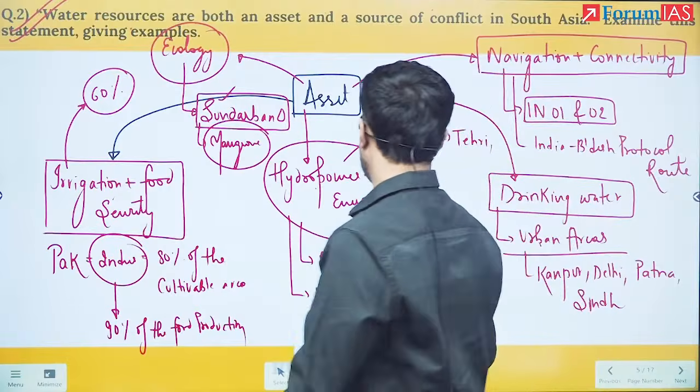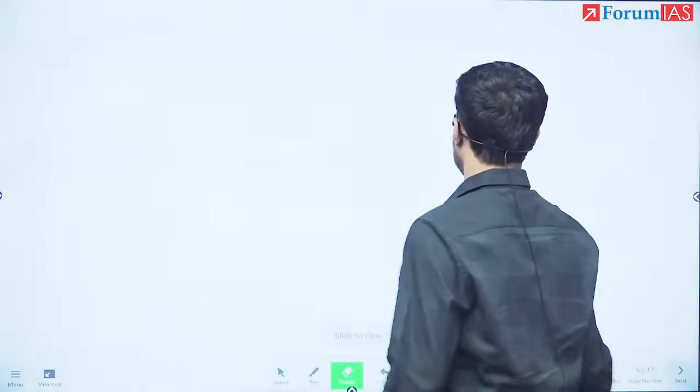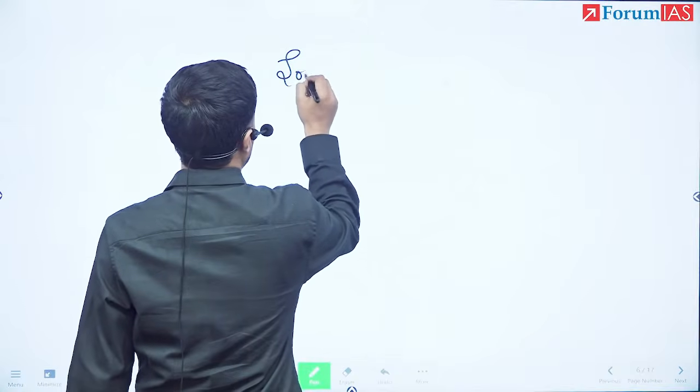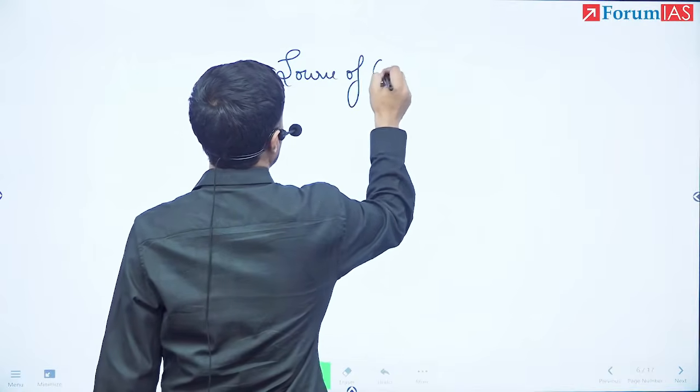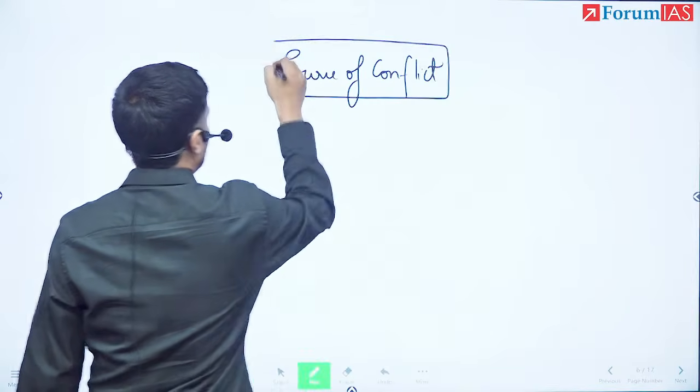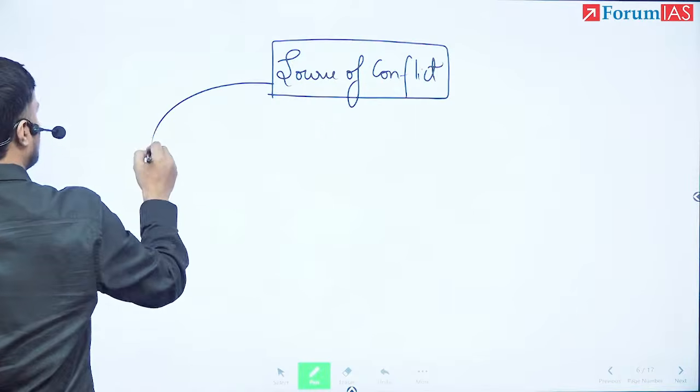However, it is a source of conflict. So if it is a source of conflict, what is the source of conflict? How to write the source of conflict? Source of conflict first here is water sharing.